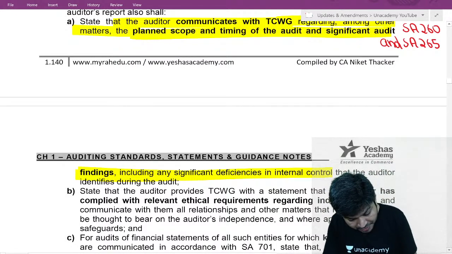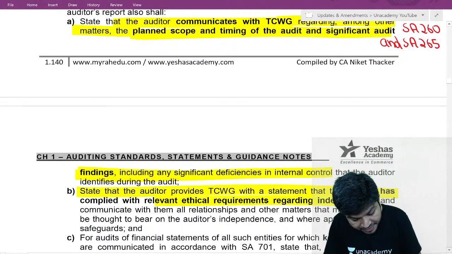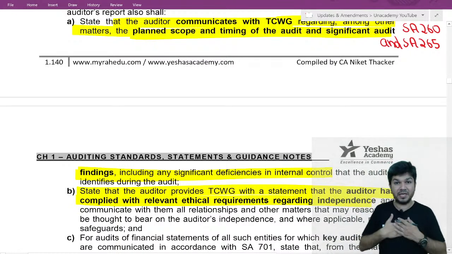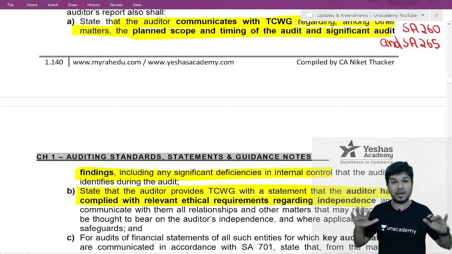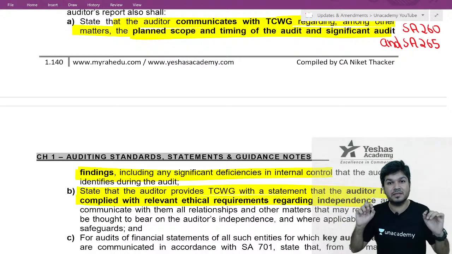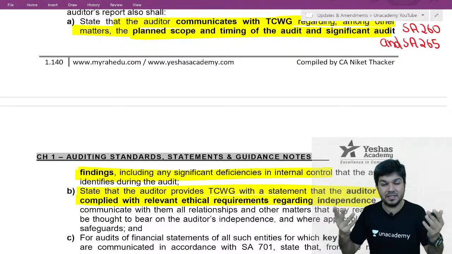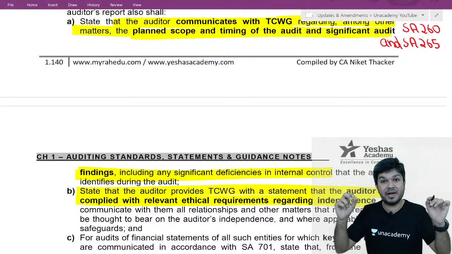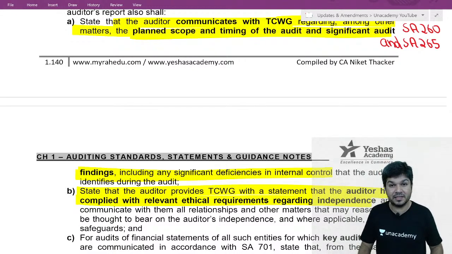Plus, we also make a statement to TCWG that we were independent, that we have complied with ethical requirements relating to independence. We have considered the threats relating to independence and the appropriate safeguards taken, and we communicate these as well.